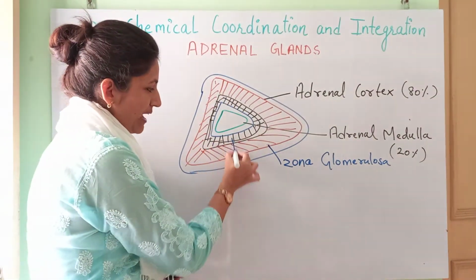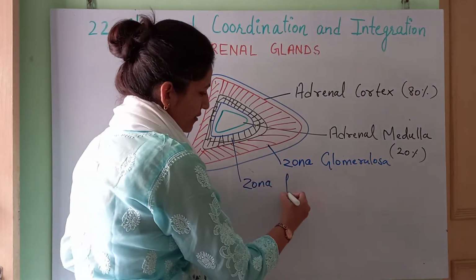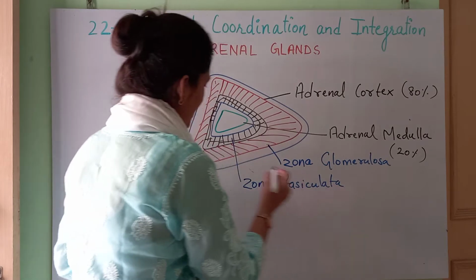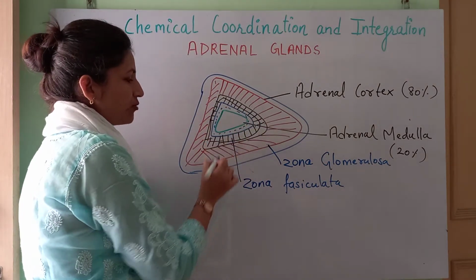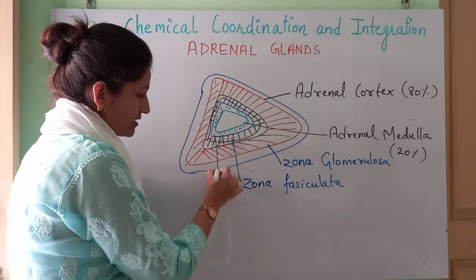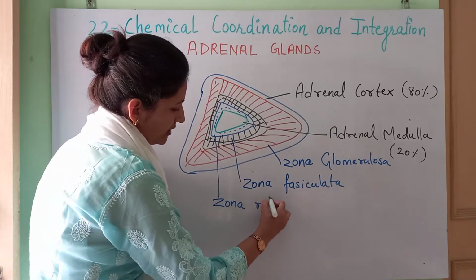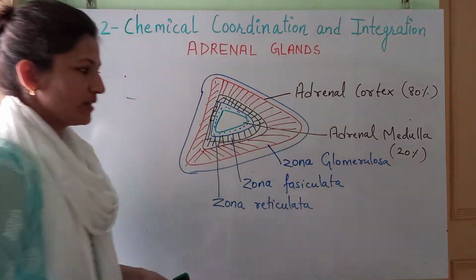Inner to this, the black one, is the zona fasciculata. And the blue one, outer to the medulla, the innermost region of the cortex, is the zona reticulata, or we can write reticularis.